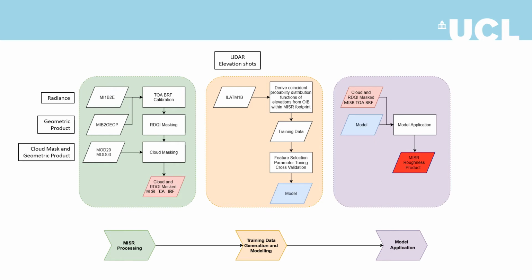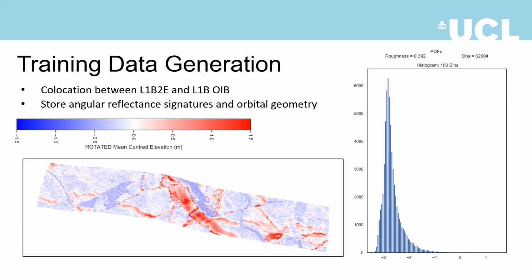Model performance is assessed and then is applied to individual swaths that can be stacked, generating pan-Arctic roughness maps. In order to derive roughness measurements from IceBridge over a spatially coherent footprint with the 1.1 kilometer resolution from MISR, probability distribution functions of coincident elevation measurements are generated and the standard deviation calculated. Here we see an example of the elevation point cloud derived for a MISR pixel left and corresponding probability distribution function right. Only the derived roughness is used for modeling.